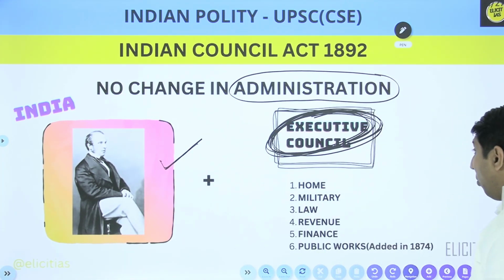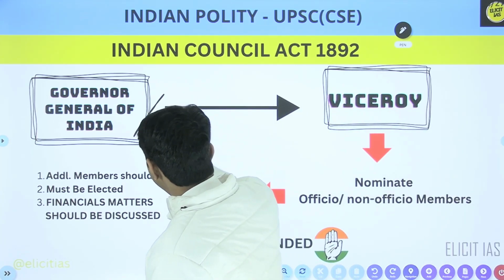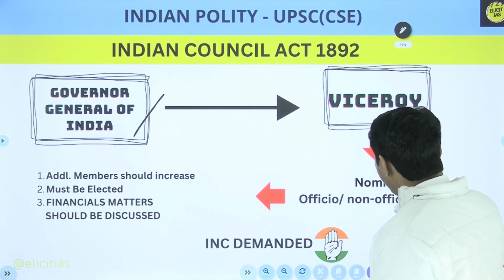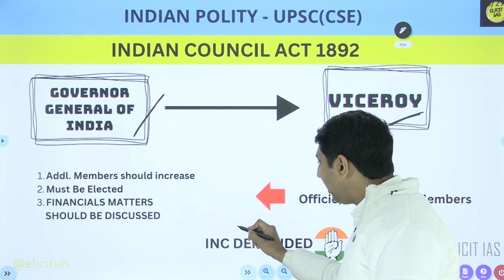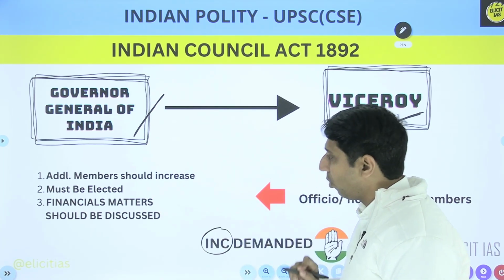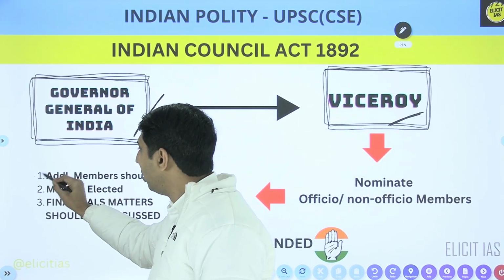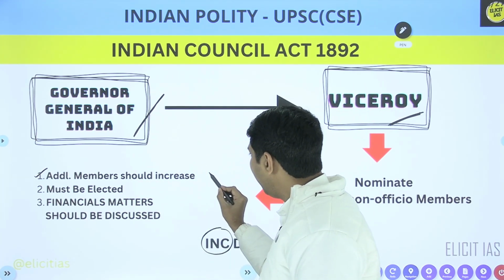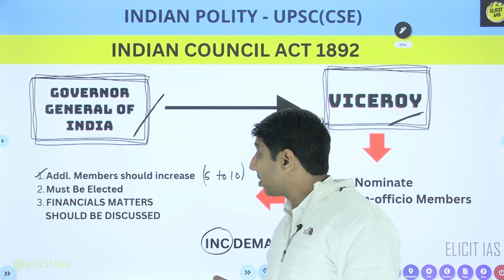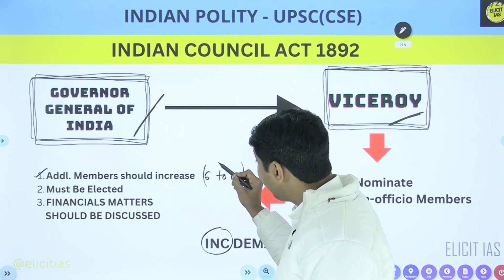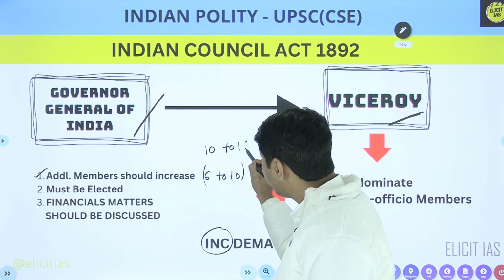Fine. Now what happens? I told you the post of Governor General of India was changed to the Viceroy. Who is going to make the law? We discussed, it is the Viceroy and the Executive Council. This time the Indian National Congress demanded that the additional members should be increased. Previously it was 6 to 10. This was a demand of the Indian National Congress, so it increased, yes. Previously it was minimum 6, maximum 10, but now this time minimum 10 and maximum 16.